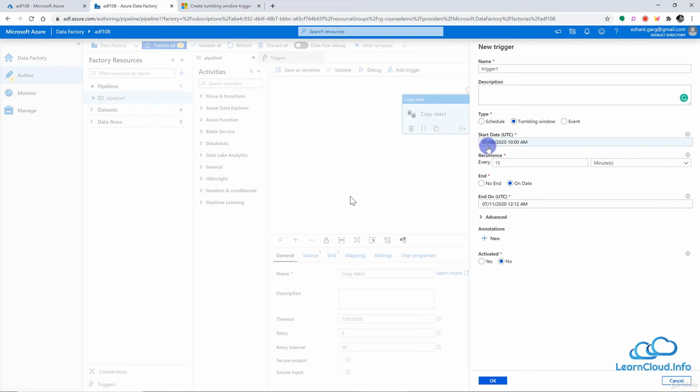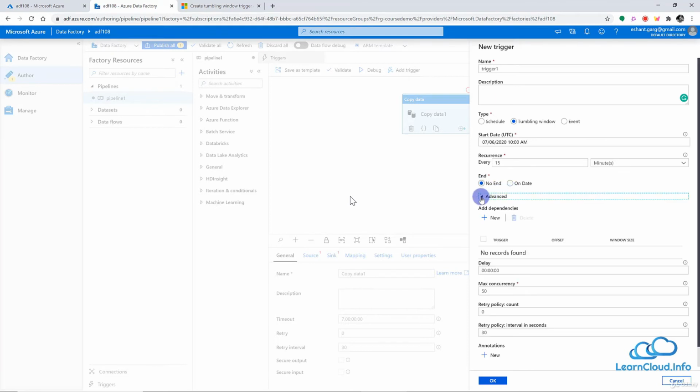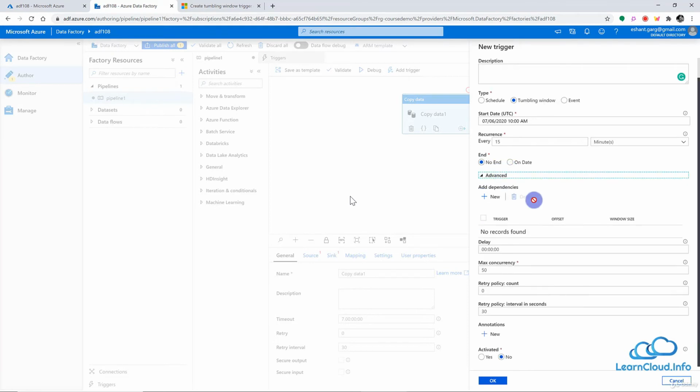It will match the data in our database for this timestamp. So basically we can use this tumbling window for backfilling purposes. And then, of course, we have the end date here if required, or we can put no end date. Now, if you see, we have advanced options here, and this makes all the difference.